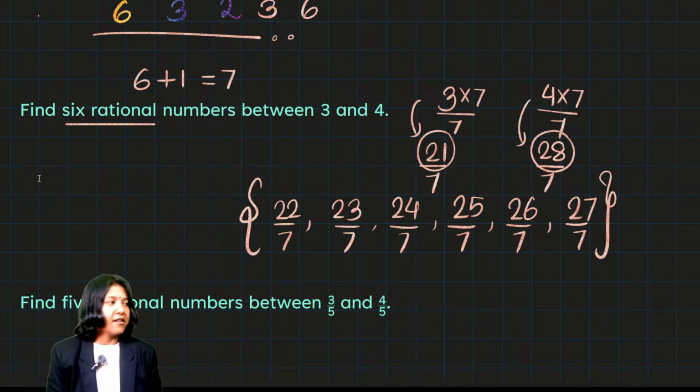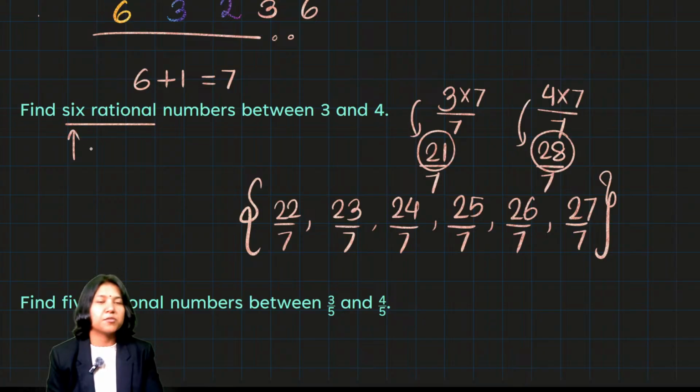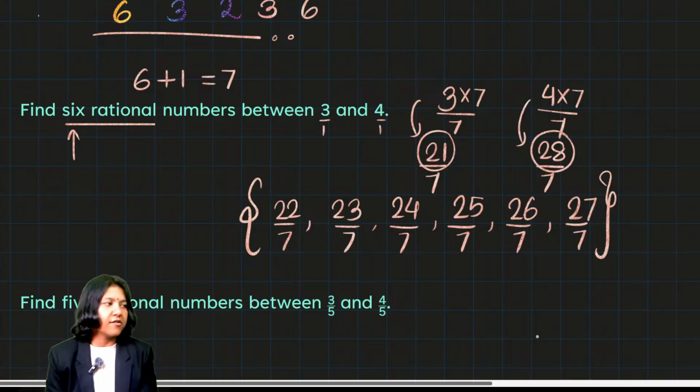What was the method? Whatever number of numbers they asked me to find, 6, I added 1, and then whatever number I get, I multiply both numerator and denominator. Because the numbers were just 3 and 4, there was no existing denominator, so I took my denominator as my new value, just 7.